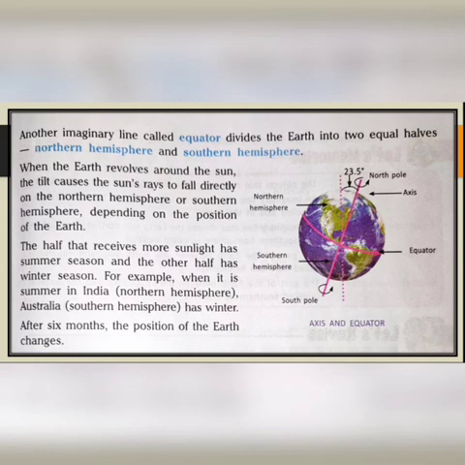Okay. When the earth revolves around the sun, the tilt causes the sun's rays to fall directly on the northern hemisphere or southern hemisphere, depending on the position of the earth. The half that receives more sunlight has summer season and the other half has winter season.